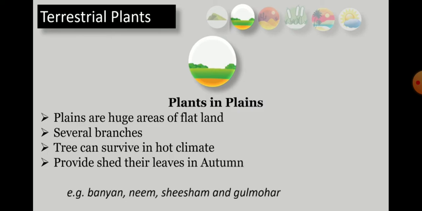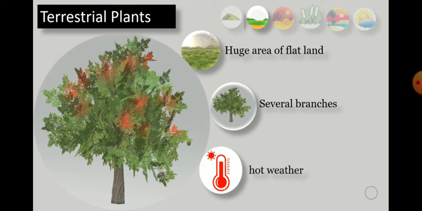So children, some parts of the plains receive heavy rainfall while others receive less rainfall. Here you can see one plant which is growing in plains. They have a huge area of flat land. The several branches are there. They can sustain in hot and cold weather also. Neither very cold nor very hot.